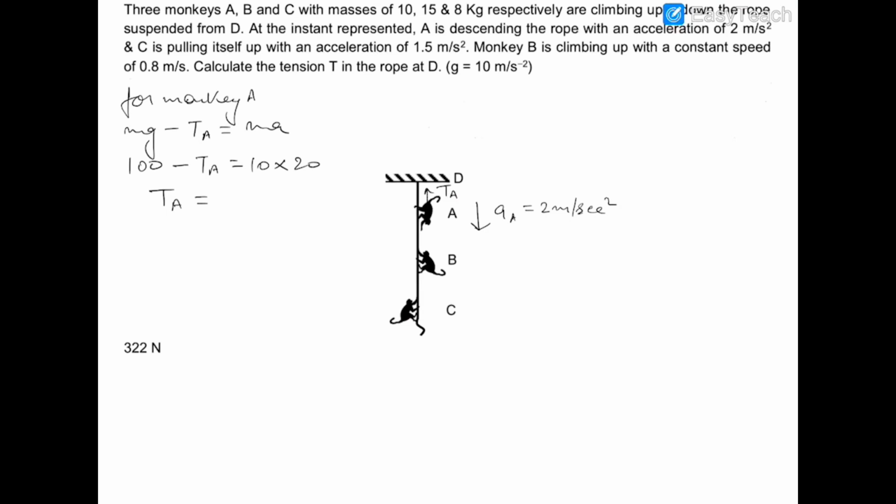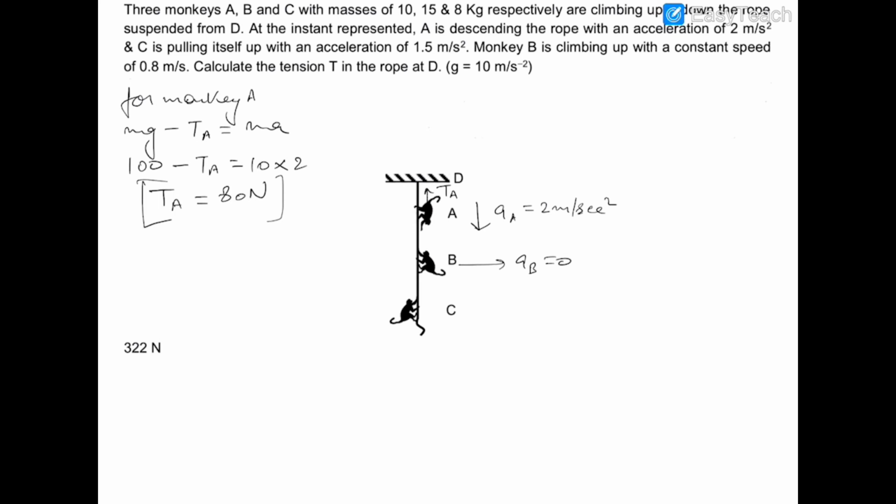In fact, this acceleration is equal to 2. So TA will be equal to 80 newtons. You can see that. Okay, now if I write the equation of monkey B, it is given that monkey B is moving up with a constant speed of 0.8. So its acceleration is 0.